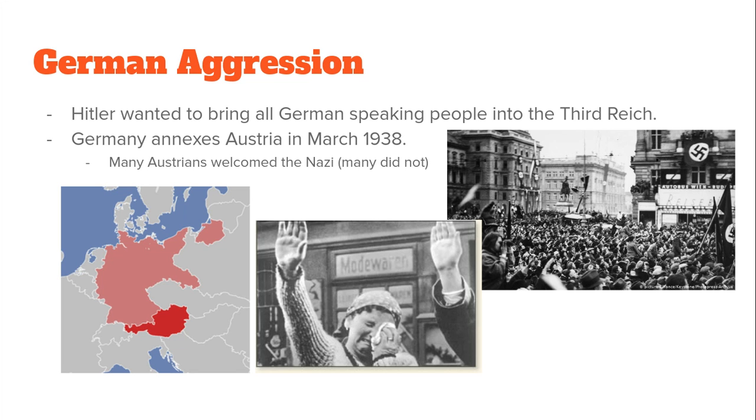Now, the Nazis have this idea of Lebensraum, which means living space, which is essentially going to be to grow the size of the German Third Reich in order to have enough living space for the Aryan race. And if that means there are people there who aren't Aryan, well, we need to get rid of those people. And that's the belief of the Nazis during this time period. It's kind of messed up, and it was certainly something that raised more than a few eyebrows in the beginning stages of World War II, or at least the causes of World War II.